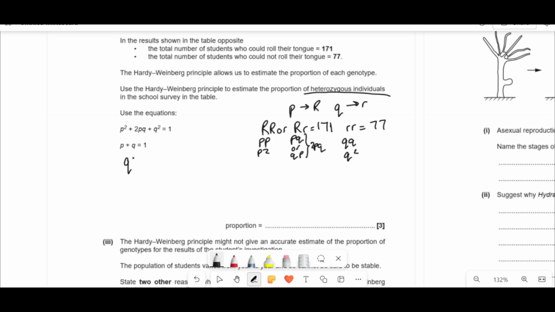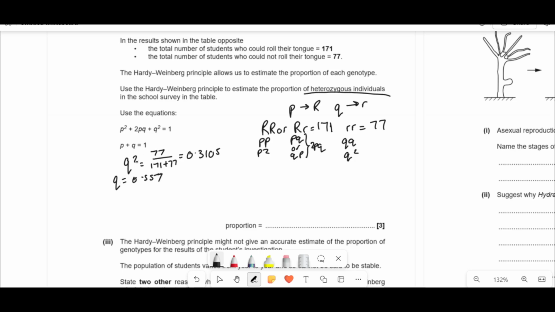So then I know that q squared is going to equal 77 divided by the total, because we're looking at frequencies. The Hardy-Weinberg equation looks at frequencies, so they all add up to 1, which is 100%. So I'm going to do 77 divided by 171 plus 77. If I do that, we get 0.3105, right? So then that means q must be the square root of that.